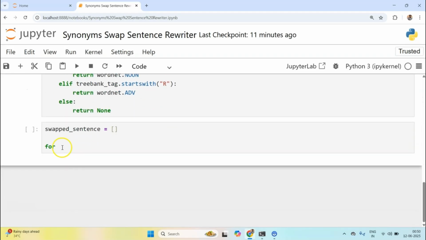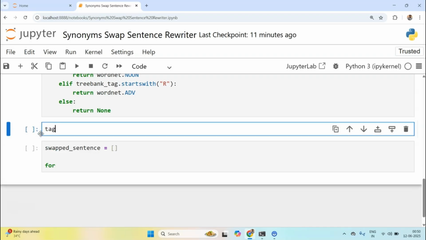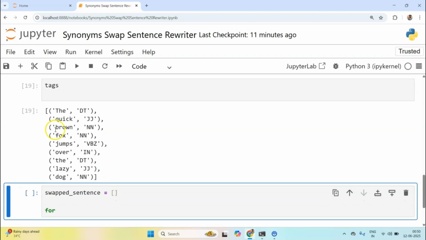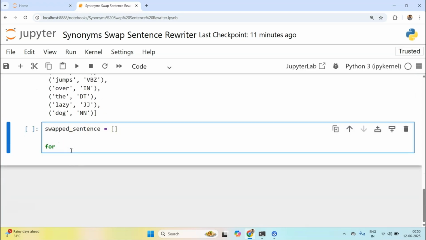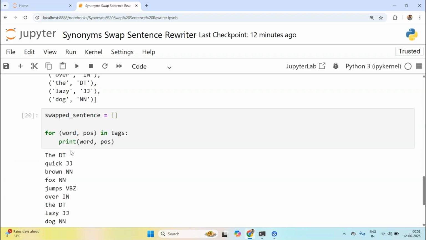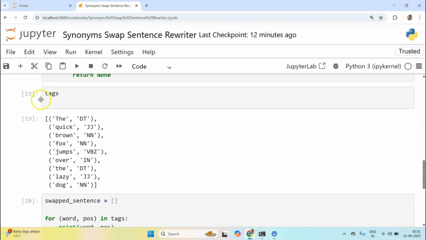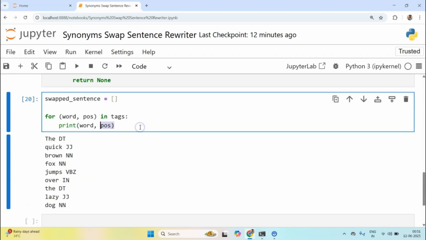So for now, let's quickly print out tags. So we have words and the POS for each word. I'll loop through it like this: for word, POS in tags. For now, just print out word and POS, so that we build this step by step. Okay, so we are getting things right.